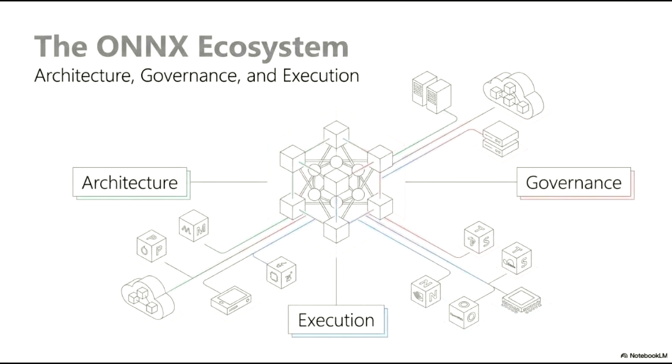Next, we have governance. This pillar emphasizes the open-source, community-driven nature of the project. By maintaining a transparent and collaborative steering process, the ecosystem remains robust, vendor-neutral, and aligned with industry needs. Finally, we look at execution. This is the stage where models are deployed onto diverse hardware targets. Through optimized runtimes, ONNX enables high-performance inference across everything from cloud servers to edge devices and specialized silicon. Together, these three components form a comprehensive ecosystem that accelerates AI innovation and simplifies the path to production.